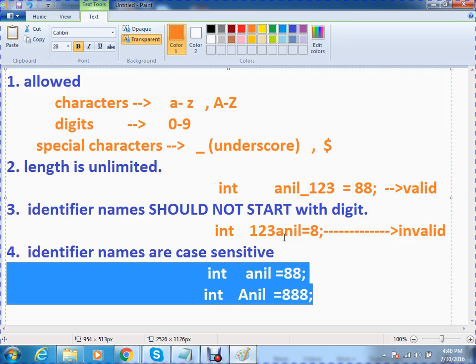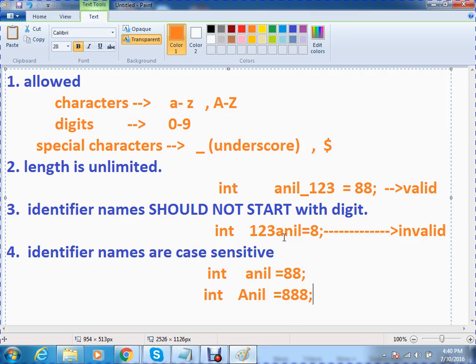Uppercase alphabets are allowed characters, no error. Now you tell me what is case sensitive. Uppercase and lowercase. Now what is case sensitive? You can tell.